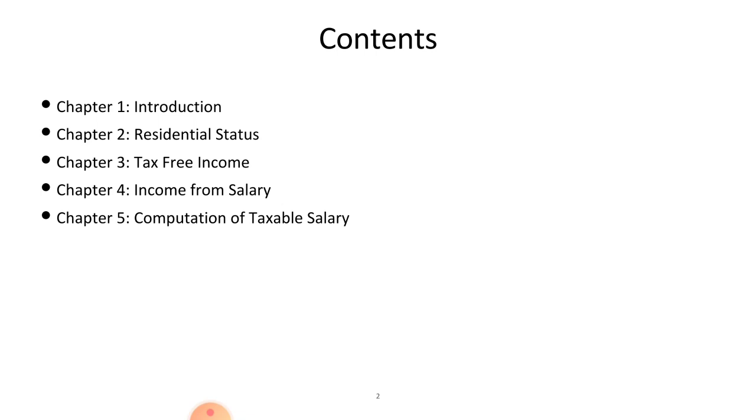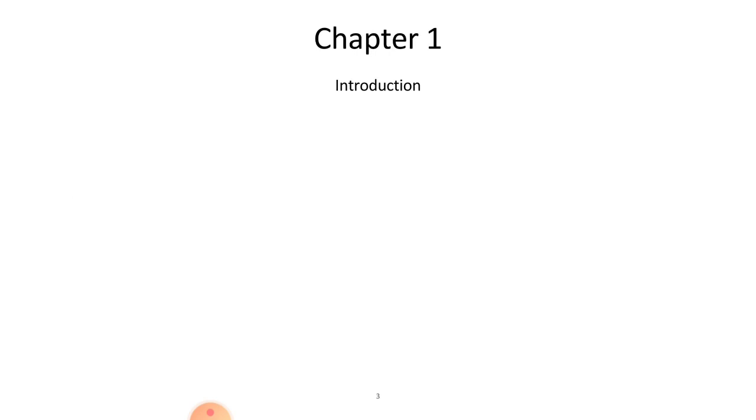So these are the chapters included in our syllabus. The first chapter is Introduction. Second chapter, Residential Status. Third chapter, Tax-free income. Fourth chapter, Income from salary. And fifth chapter is Computation of taxable salary. So, the first chapter is Introduction.